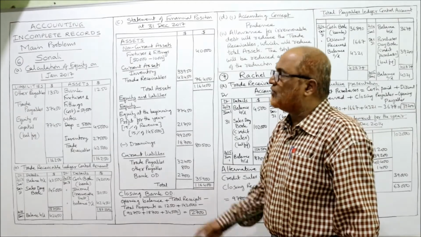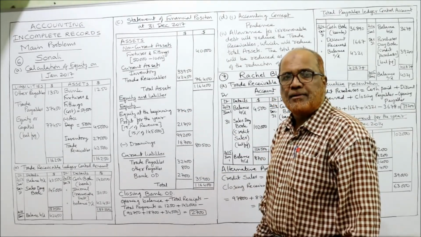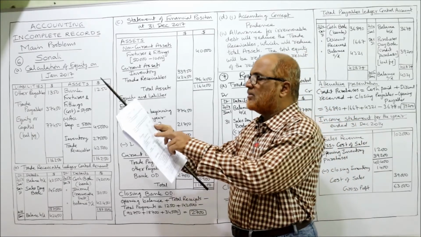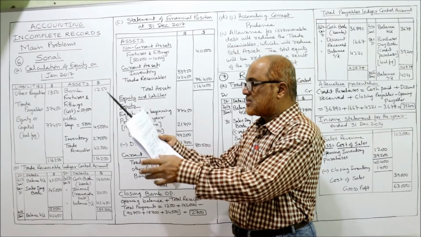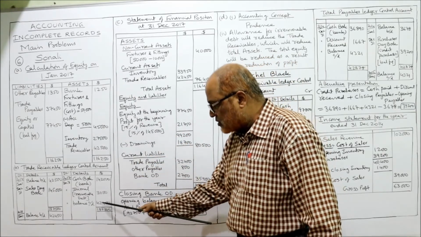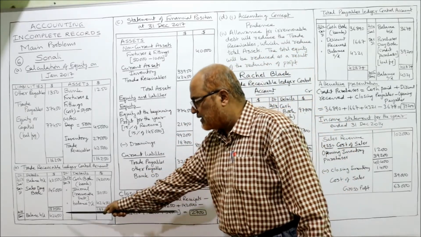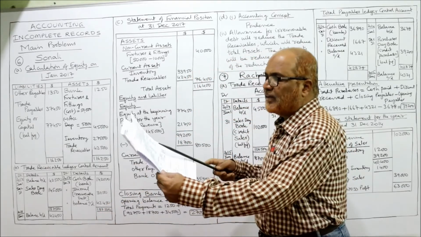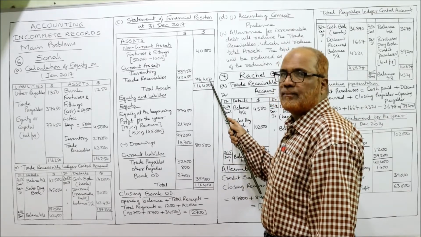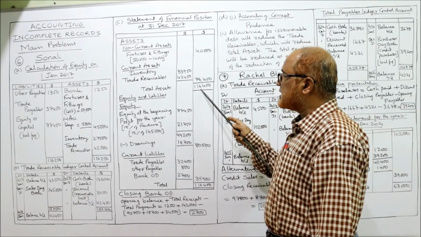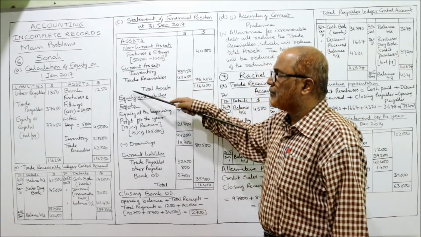Current assets consist of two items, inventory and trade receivable. Trade receivable we calculated as 42,450 at the end of the year. Inventory at the end of the year, given in the problem, is 33,950. Take the total, 76,400. The total of the assets is 1,16,400. Half of the statement is over.